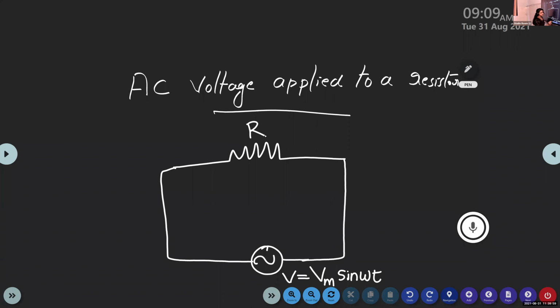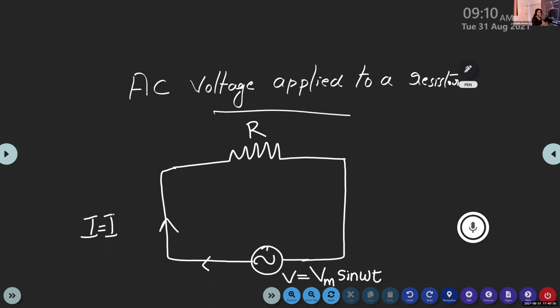So when we are connecting this alternating source of EMF to this resistor, what happens? The current I is equal to Im sin omega t starts to flow through the circuit, because here we are connecting an alternating voltage source. When we connect an alternating voltage source, it produces a current which is alternating in nature. Its magnitude and direction change at regular intervals.